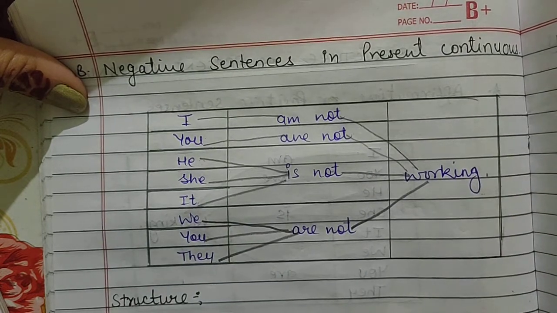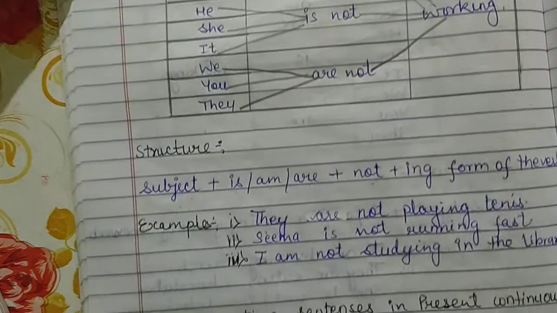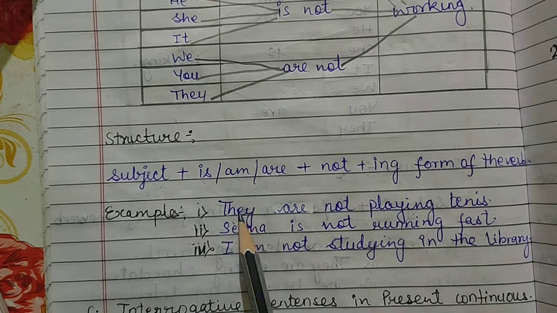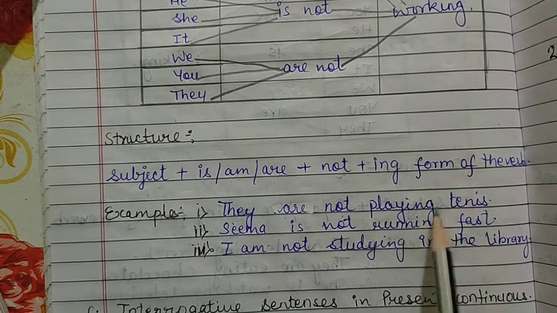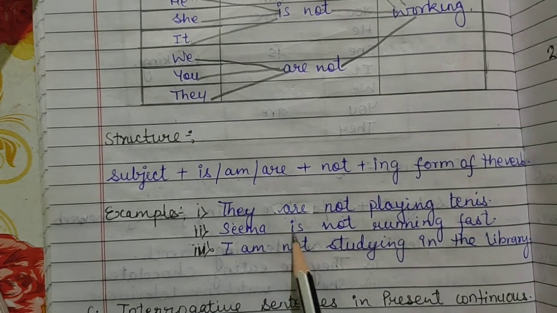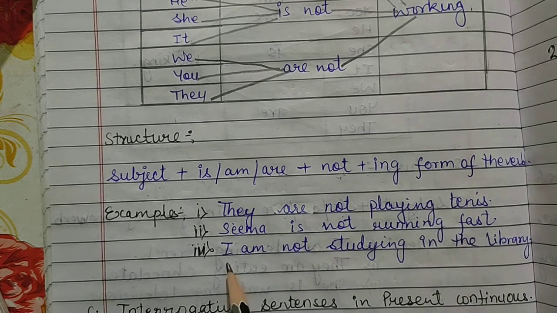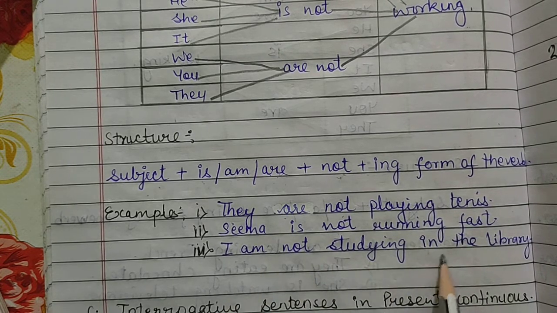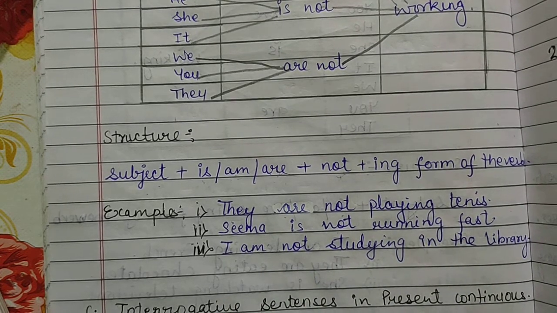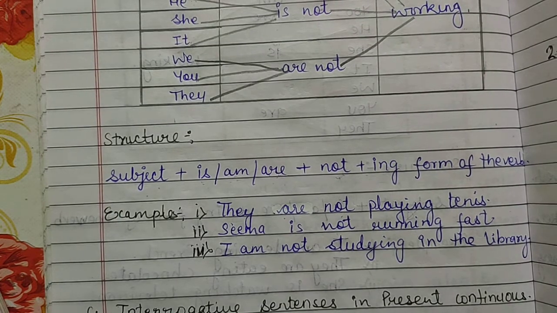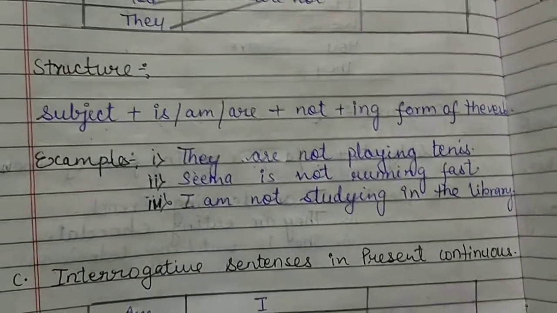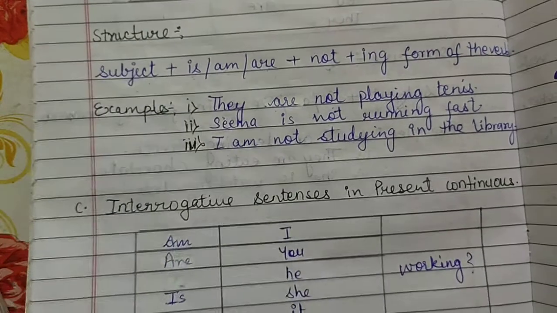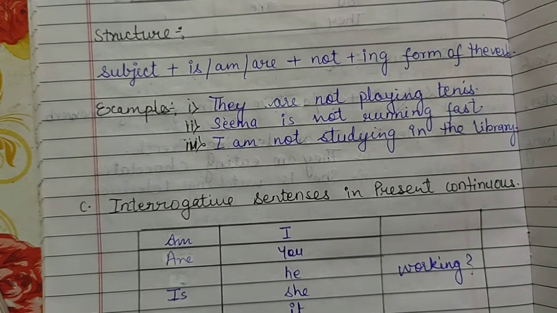All right. So here, for example, the examples are: they are not playing tennis, Seema is not running fast, I am not studying in the library. All right. Now the next kind of sentence in present continuous tense is the interrogative sentence.